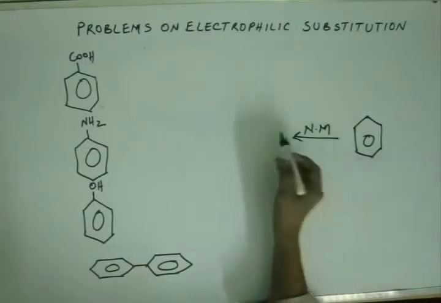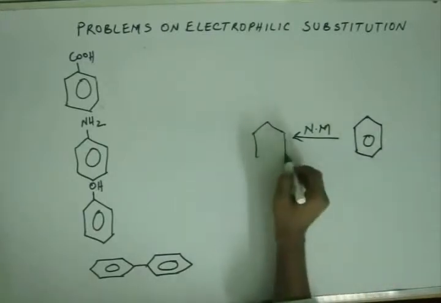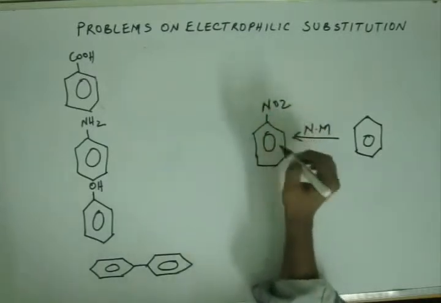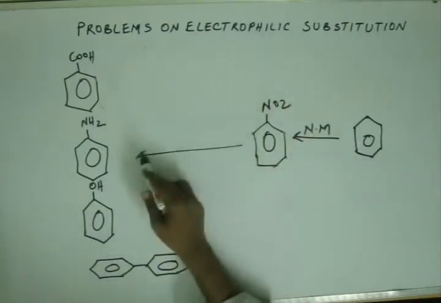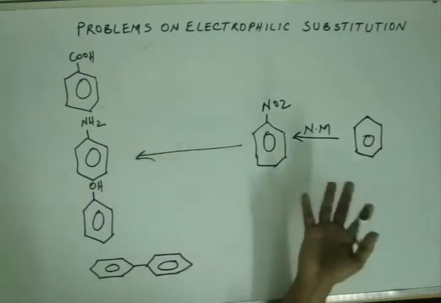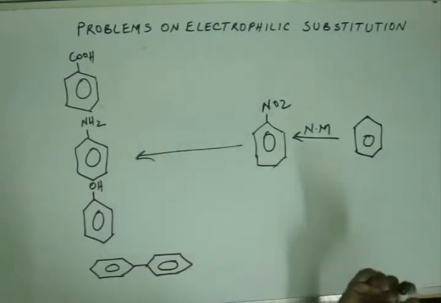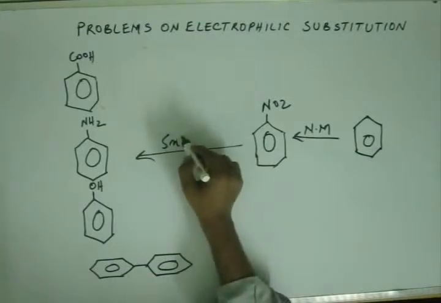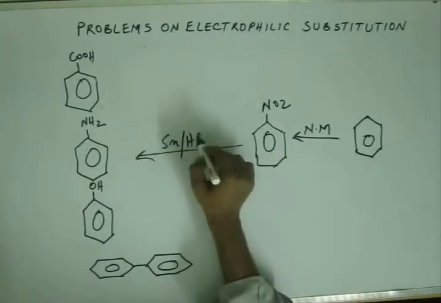and nitrating mixture will carry out nitration. That means NO2 group will get added on benzene, giving us nitrobenzene, and from nitrobenzene you can get aniline in one step by carrying out reduction of NO2. NO2 can be reduced by various reagents. The most important and common one of them is tin with HCl.